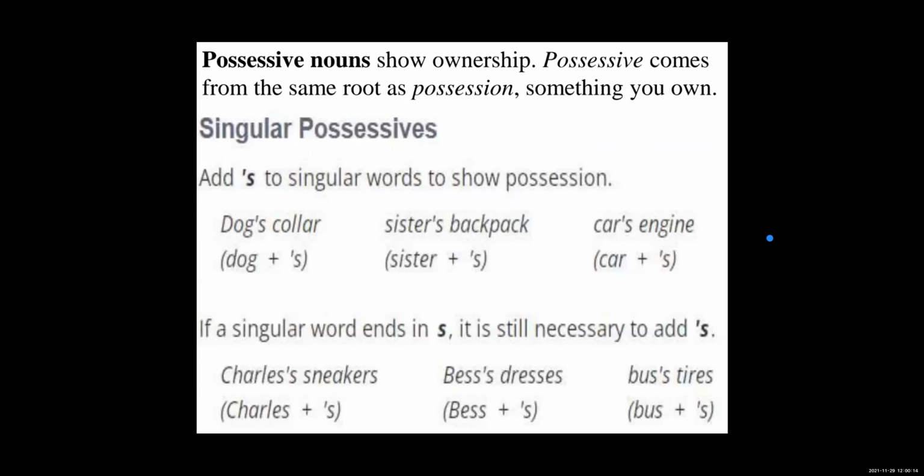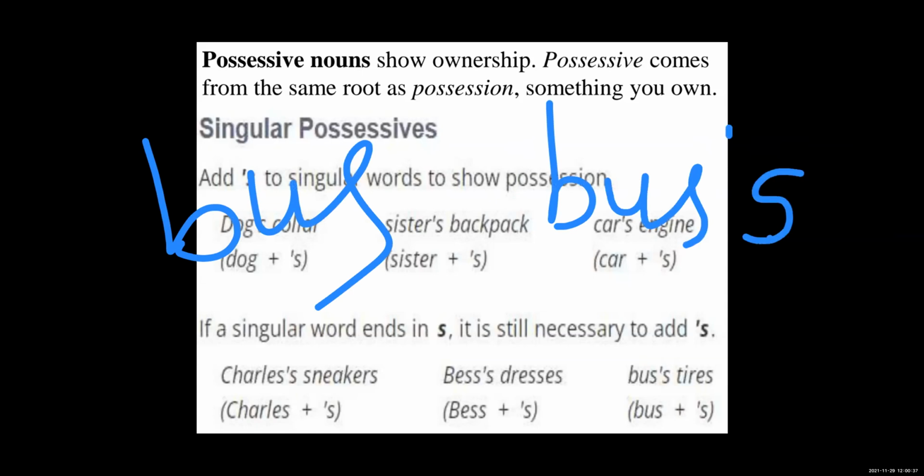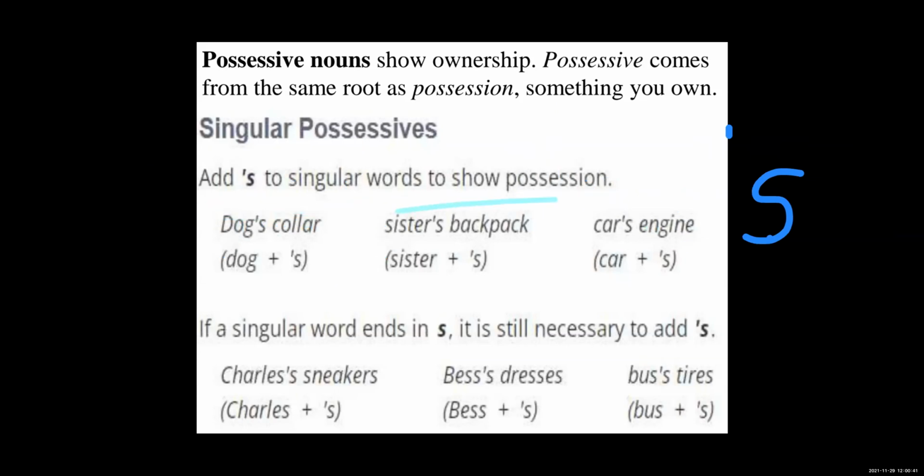Okay, if the singular word ends with s, just like a bus, if I say make it a possessive noun, तो ऐसा नहीं करना है. You will not write it like that. So what is meant by that? No new word. You have to write the word as it is, give it an apostrophe and write s. Okay, if there is an s already there, still you have to add it by doing this. This is a possessive case of the noun.